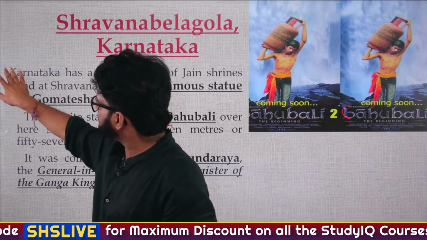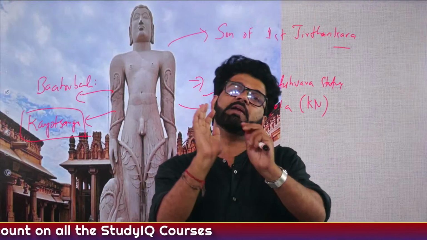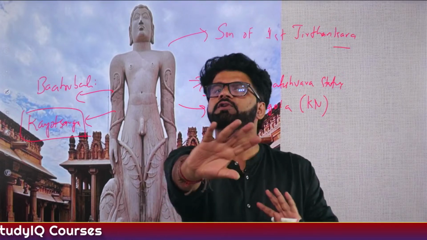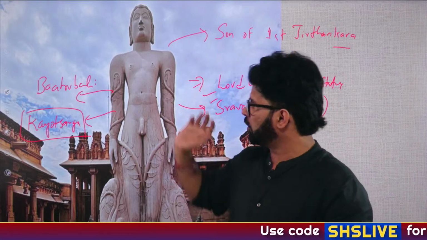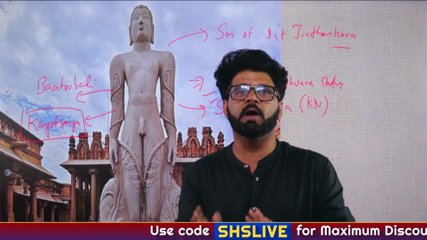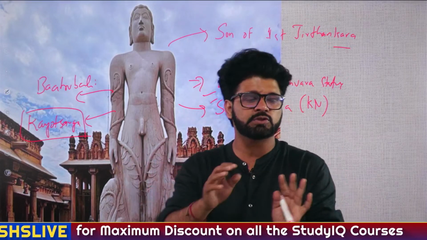See, in the previous lecture, when we talked about the Sun Temple at Konark, then we talked about the Eastern Ganga dynasty, which created the Sun Temple at Konark. And here, when we are talking about the Gomteshwar statue, Lord Bahubali, this has been created by a Western Ganga dynasty ruler. They are not associated. Don't confuse them as one and the same.